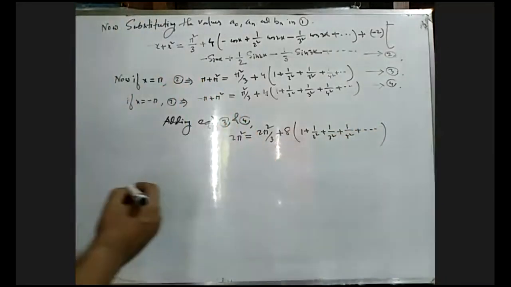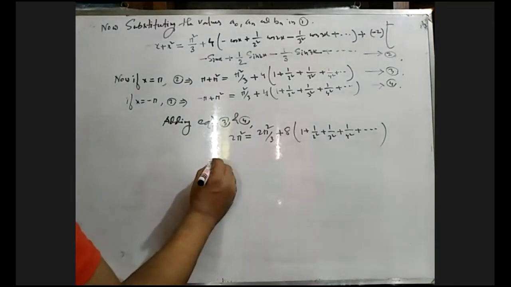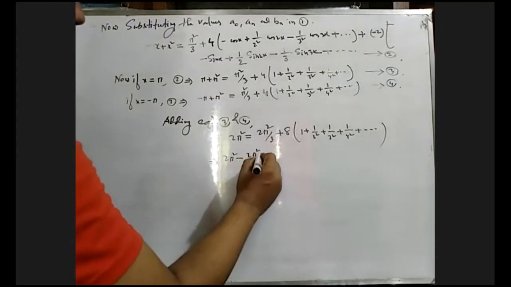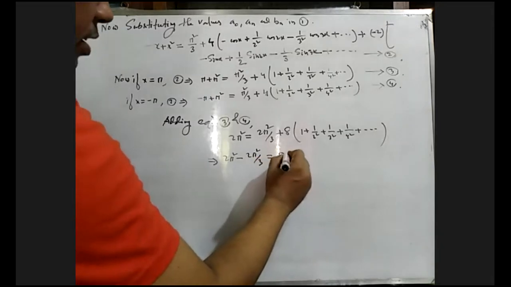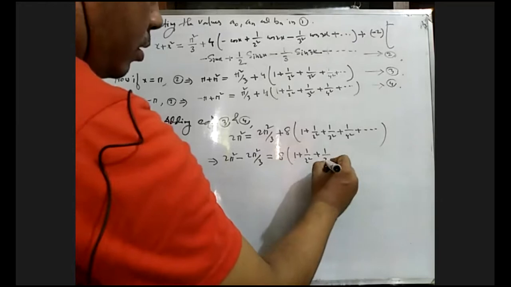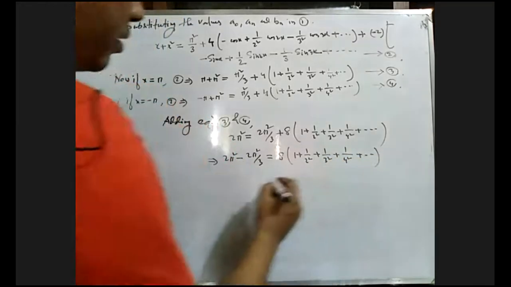Now dividing by 8. From this line we can write 2 pi square minus 2 pi square by 3 equal to 8 times this series.